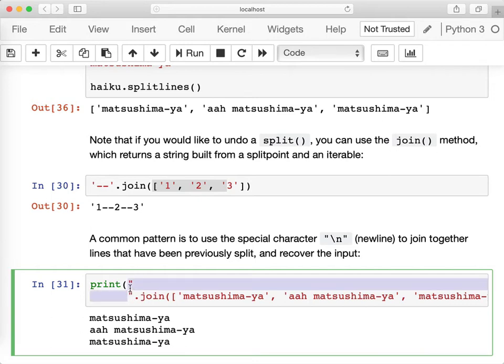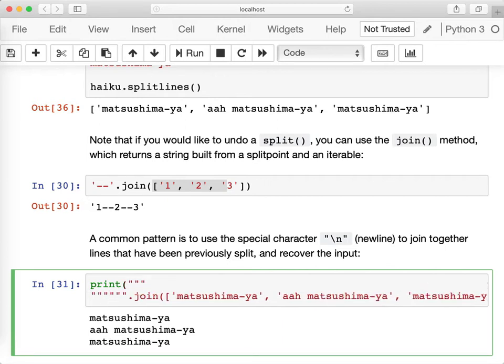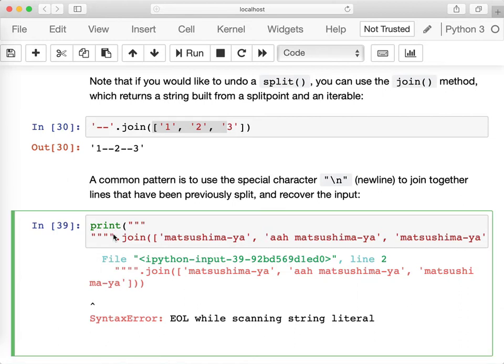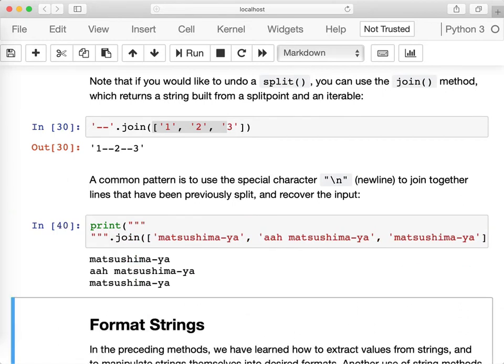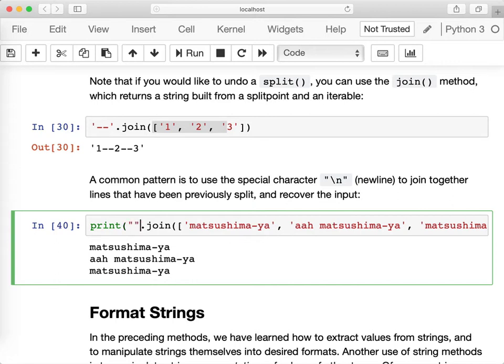So I either need to use a multi-line string, so I can do three quotes, oops, have an extra one, and this will be the enter character, as you can see here, just one line. Or I can use a special character to indicate a new line.